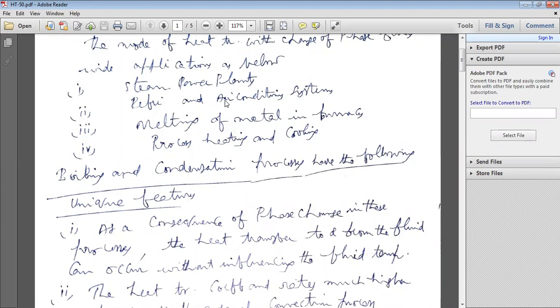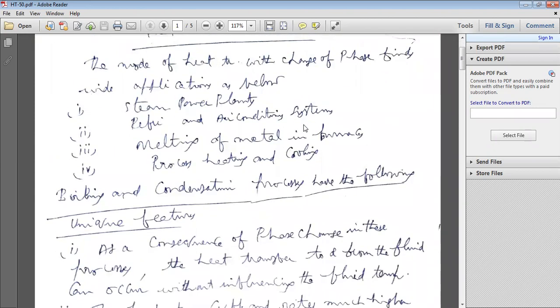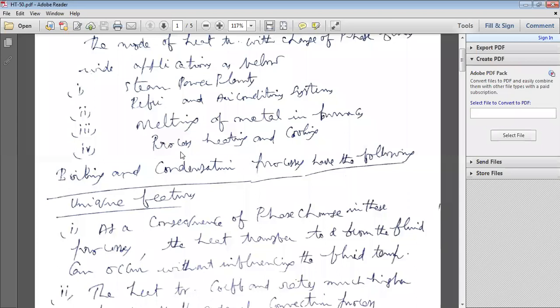In the condenser, refrigerant vapor condenses into liquid, and in the evaporator, refrigerant liquid vaporizes into vapor. Other applications include melting of metal in furnaces, that is solid becoming liquid metal, and process heating and cooling at constant temperatures.